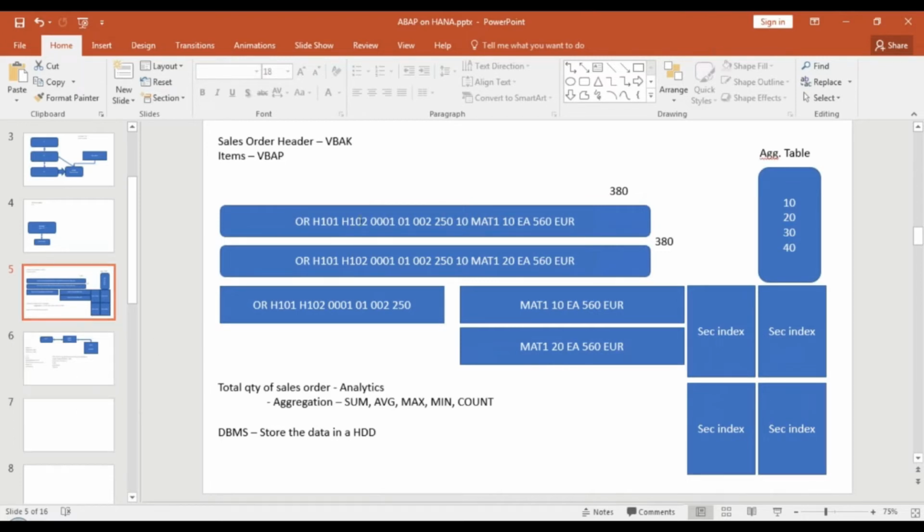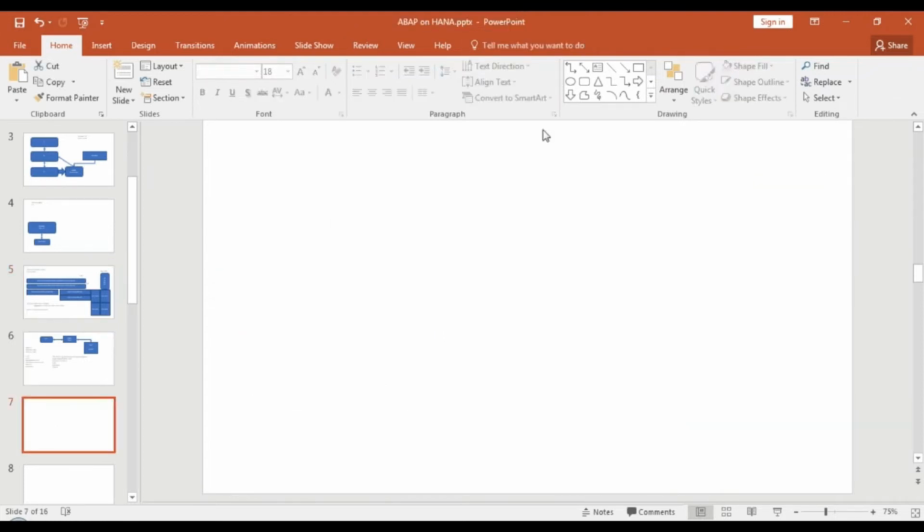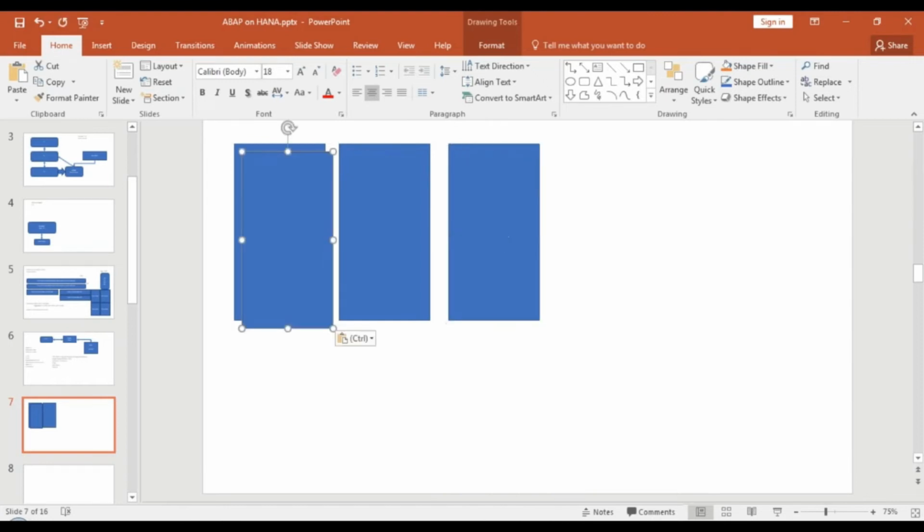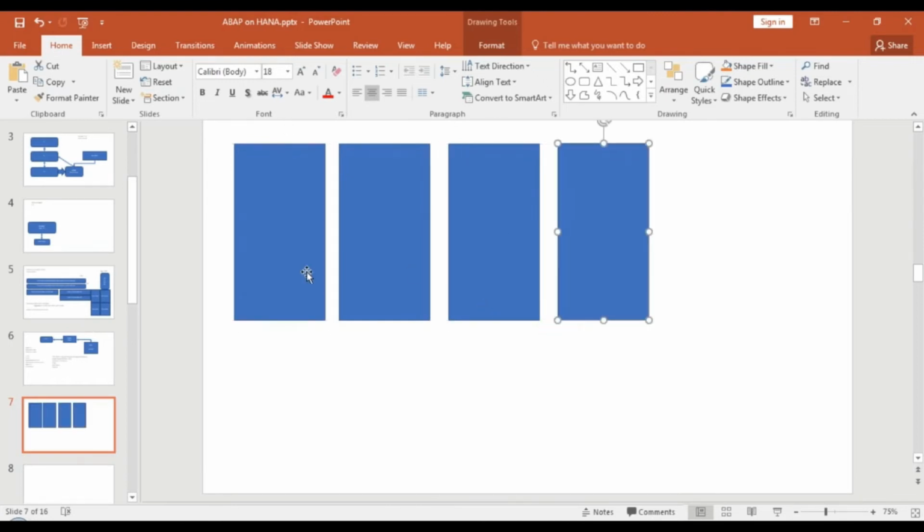Every single column, which you saw earlier stored in row form, now gets stored in column form. So you have this new column store concept in SAP HANA, which makes it possible to achieve a lot of benefits. Let me tell you the benefits. Suppose you want to store sales order data once again. I have sales order type OR. I don't store OR for every order separately; I just store the unique order type in this column store.